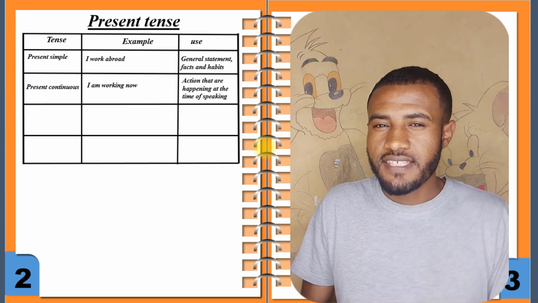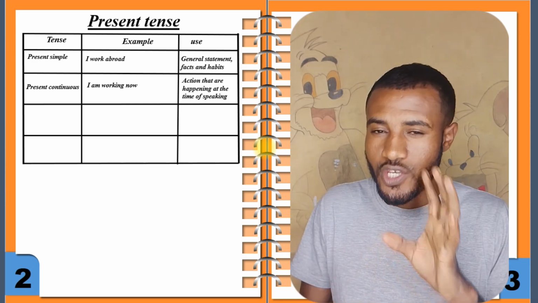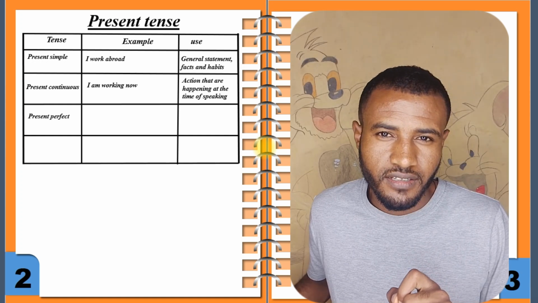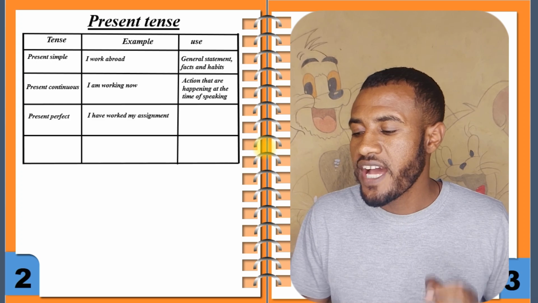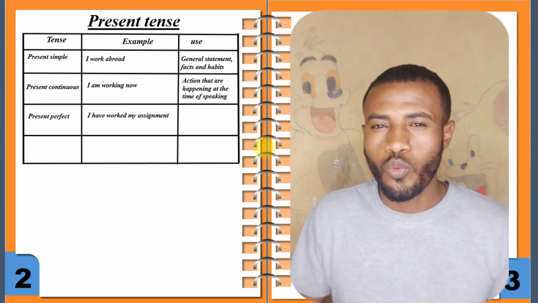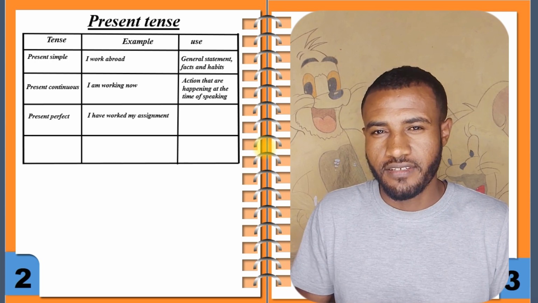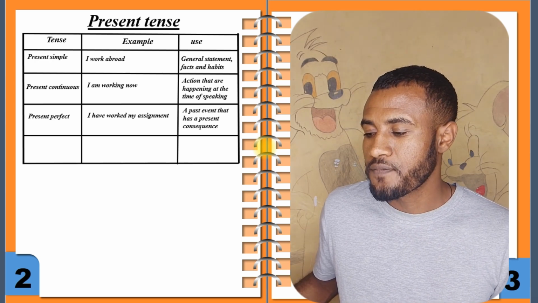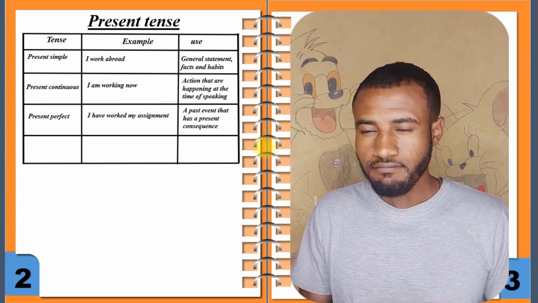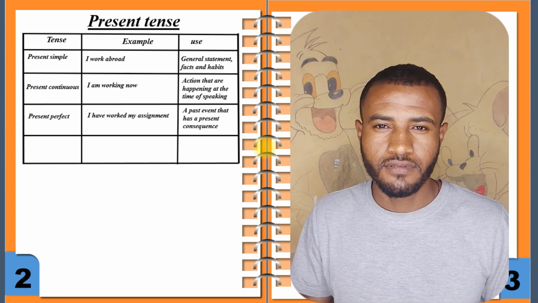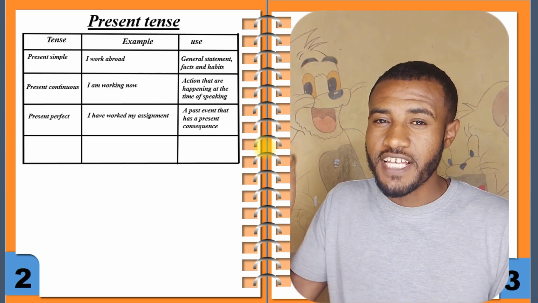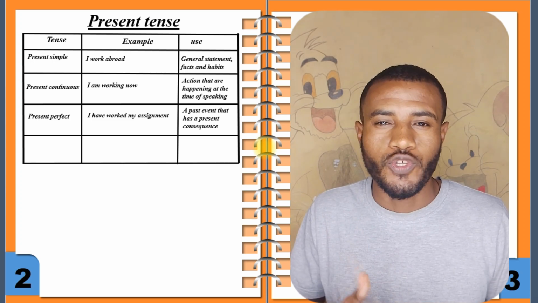Right? The third type of present tense is, what is the third? Which is the present perfect. Present perfect. For example, I have worked my assignment. What is the use of present perfect? The use of present perfect is a past event that has a present consequence. Look, there is a past action or a past event, and that past event has a present consequence.